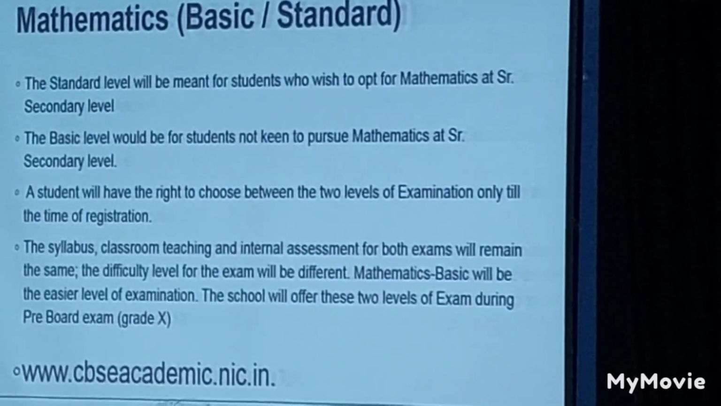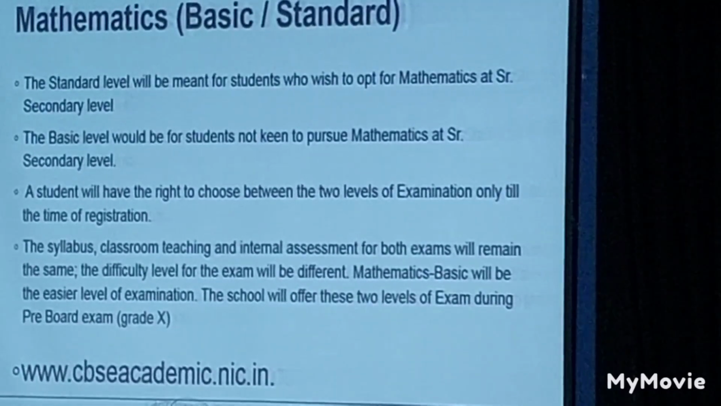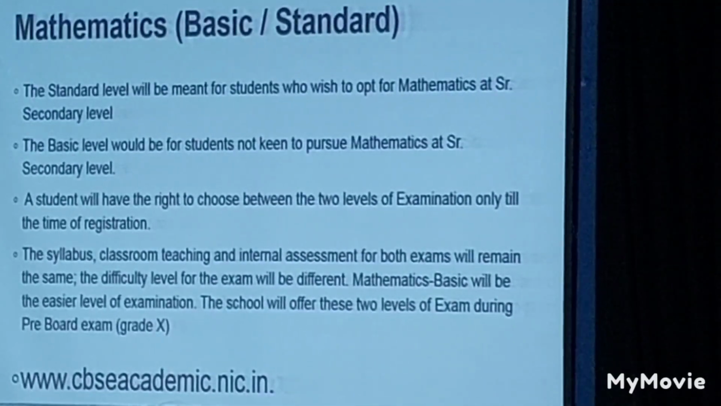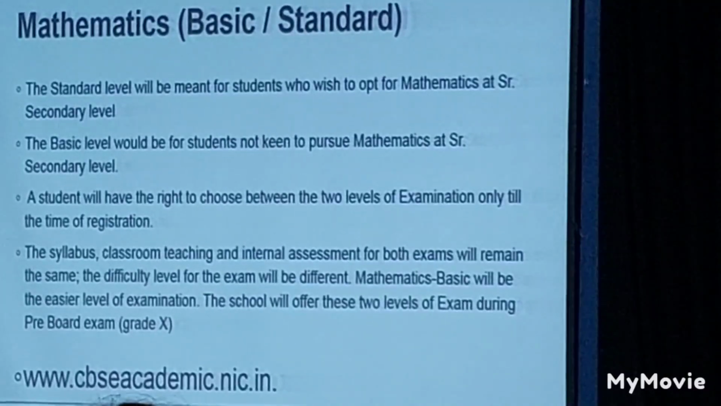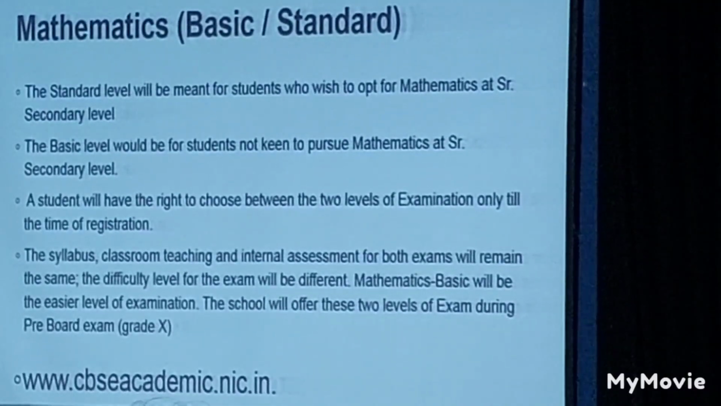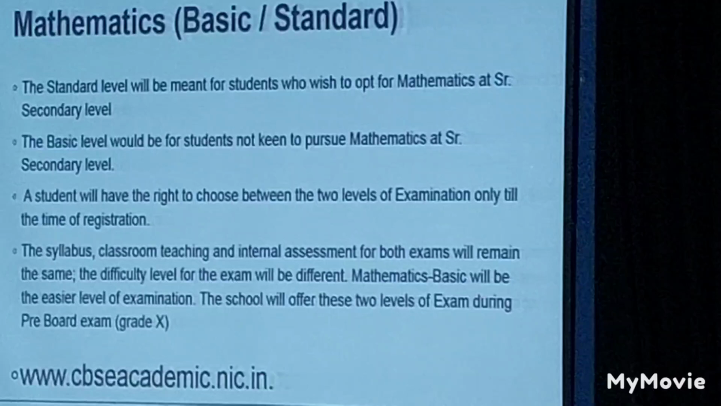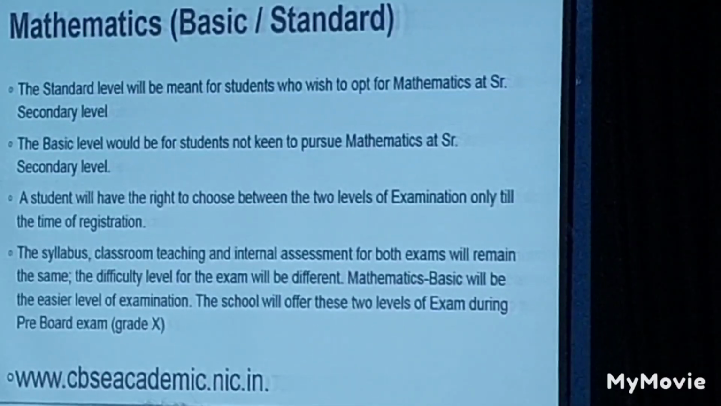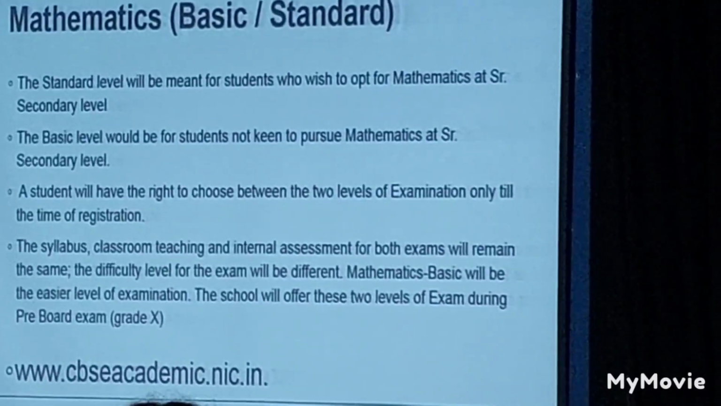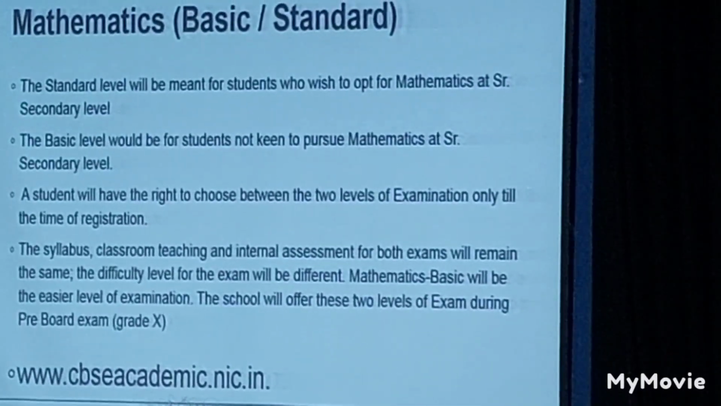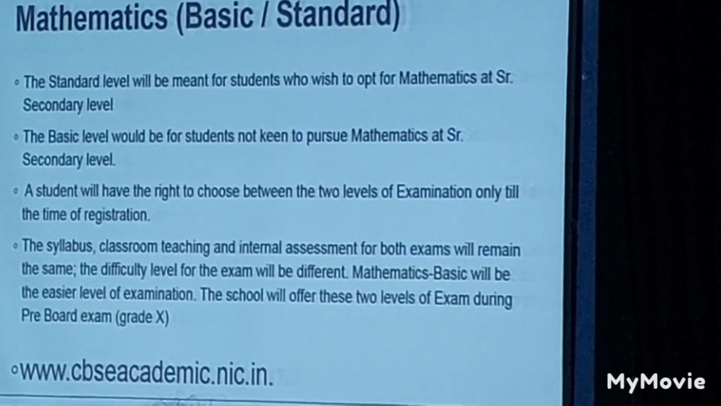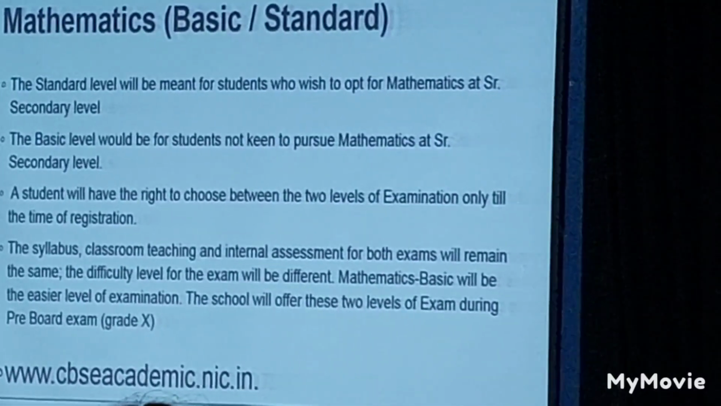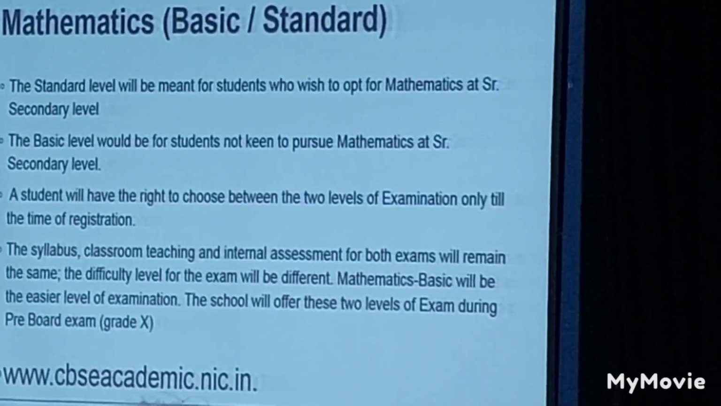The basic level would be for students who are not keen to pursue mathematics at senior secondary level. Many of us would not pursue mathematics in our senior secondary, or if you opt for state board, the PUC level. Basic can be opted by those students. A student will have the right to choose between the two levels of examination only till the time of registration. You all have got your registration forms, right? You will have to mention whether mathematics is chosen as standard or basic level mathematics at that time.